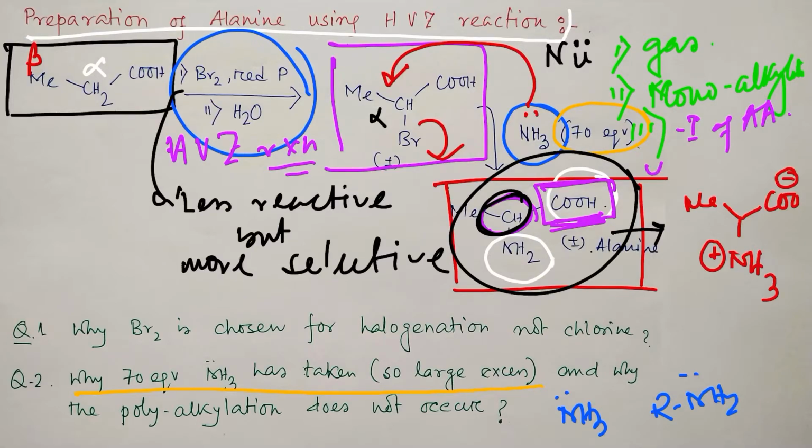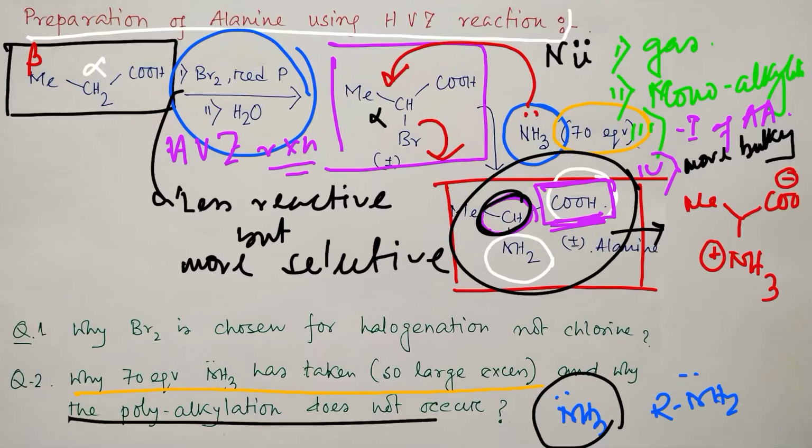The fourth point is that compared to ammonia, the amino acid is more bulky, and we know that an increase in bulkness reduces the chance of nucleophilic substitution. Consequently, because of all these conditions, the reaction will prefer to stop at this amino acid stage. So no further polyalkylation will occur.